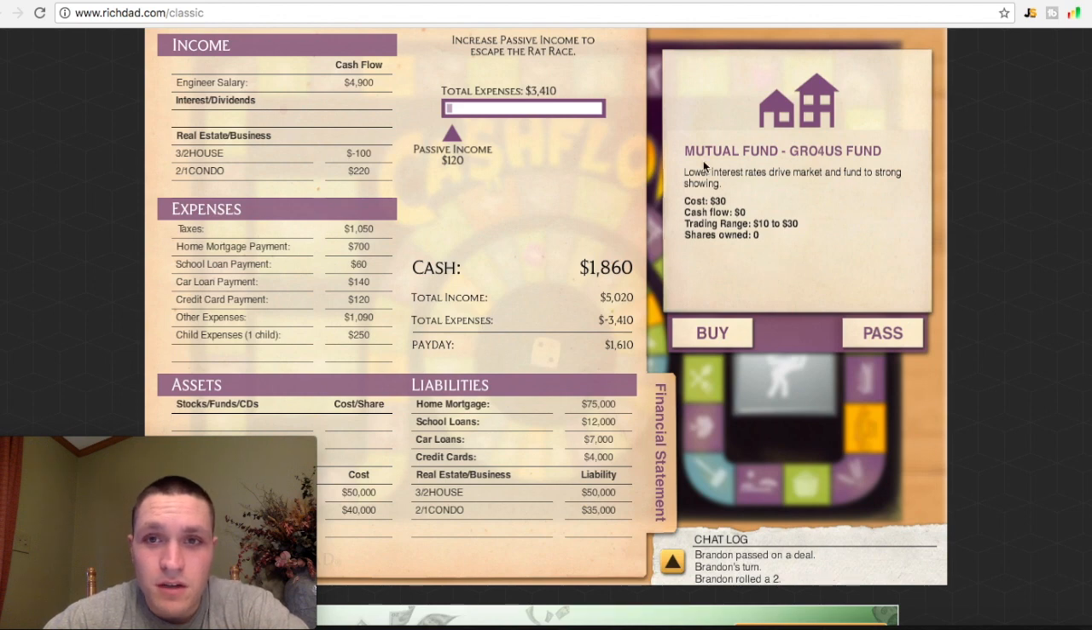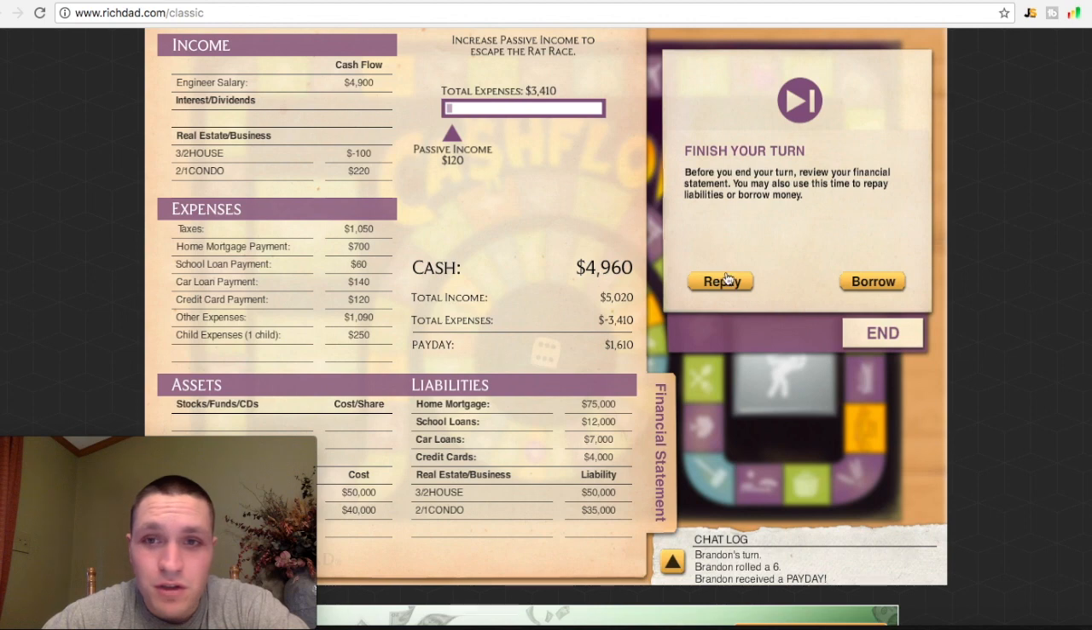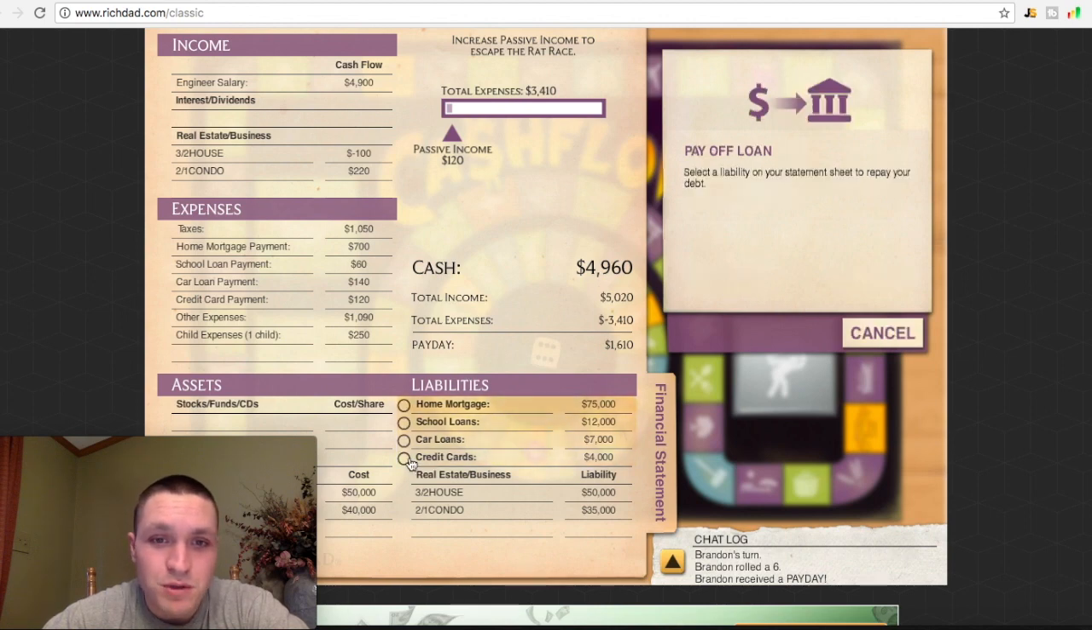Alright, next deal. I got this mutual fund offer. Costs $30, trading range is $10 to $30. So it's at its high point right now. That's the way of seeing it. So I'm not going to buy it. I finally got enough cash on hand to repay my credit cards. So I'm going to pay those off because those are usually high interest. So those are going to be gone.